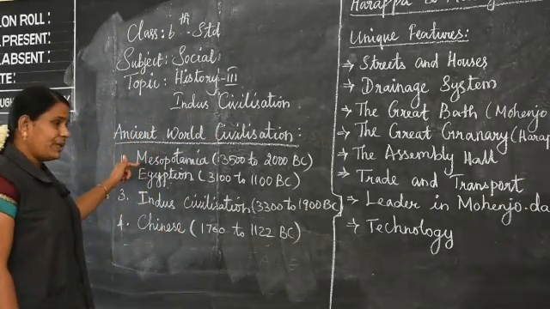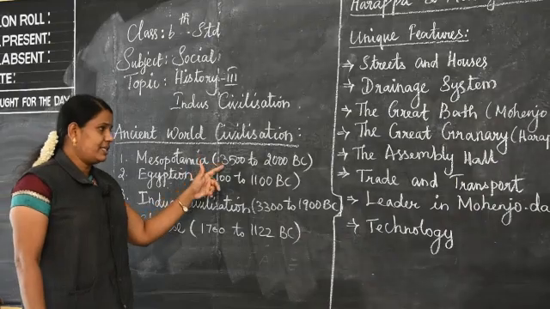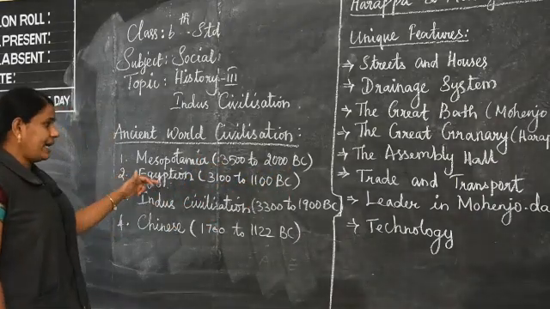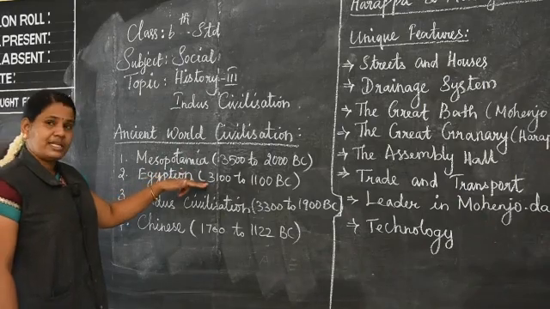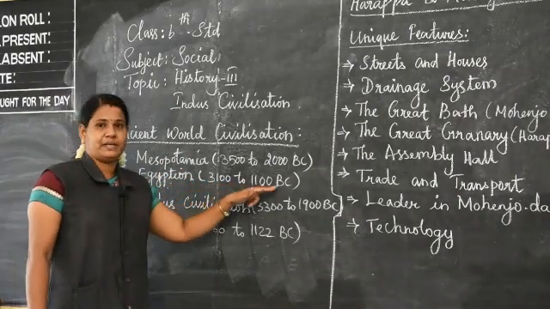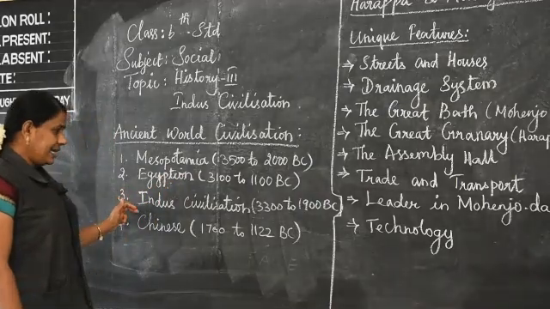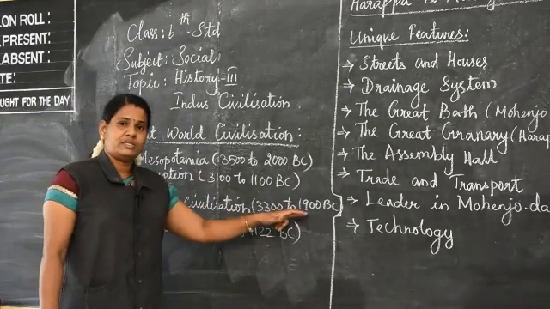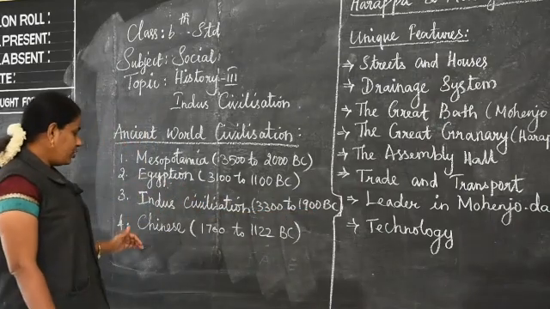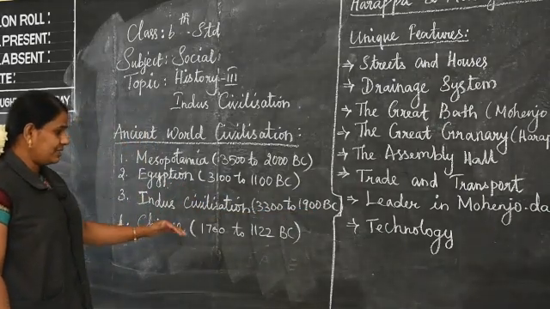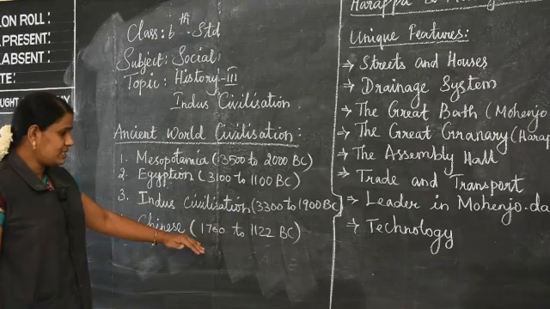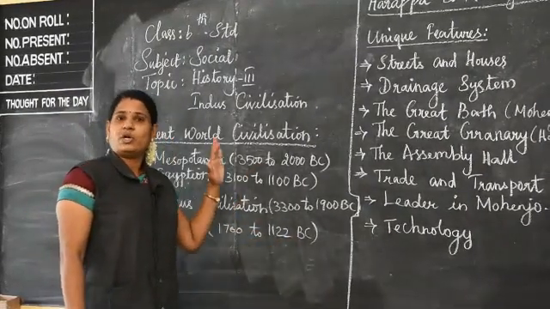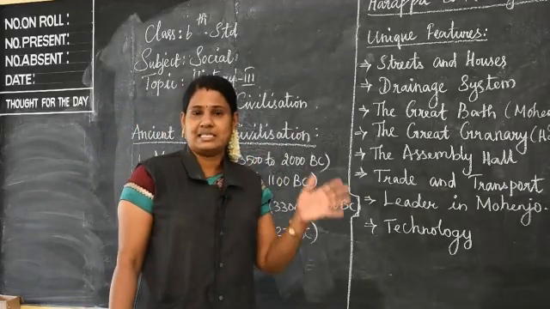First one, Mesopotamia, that period 3500 to 2000 BC. Second one, Egyptian, the period is 3100 to 1100 BC. The third one is Indus civilization, the period is 3300 to 1900 BC. The fourth one is Chinese civilization, the period is 1700 to 1122 BC. So these are the things we have discussed in the last class.